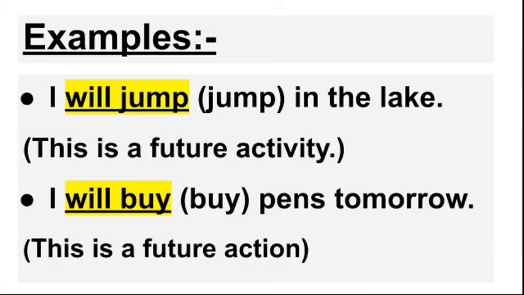Let us see a few examples. I will jump in the lake. I will buy pens tomorrow. So see, these all are future actions. I will jump in the lake. That means I'm not going to jump now, or I haven't jumped before. I'm going to jump in the future. Okay?